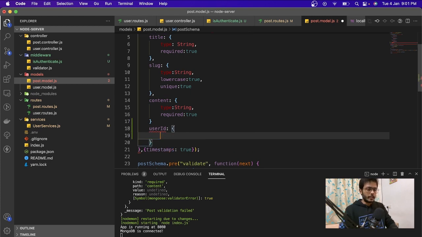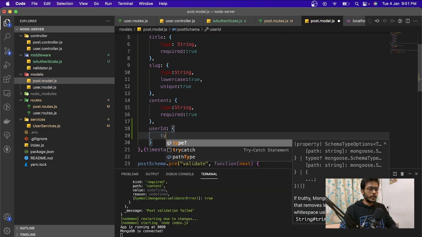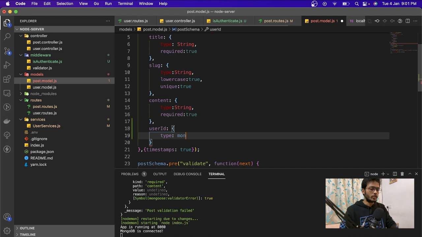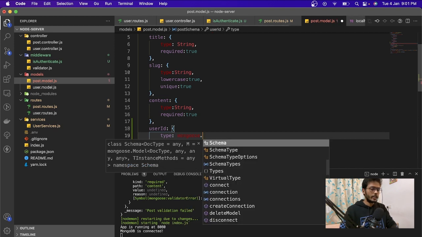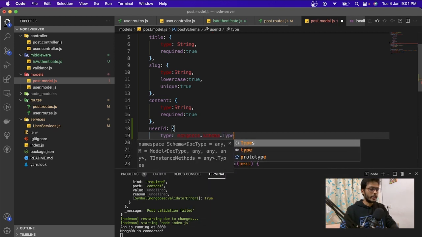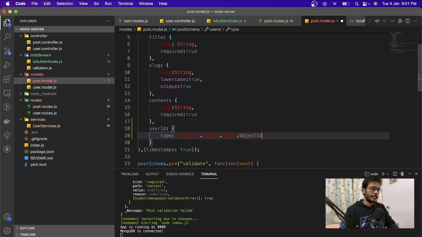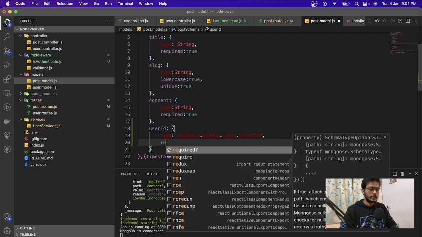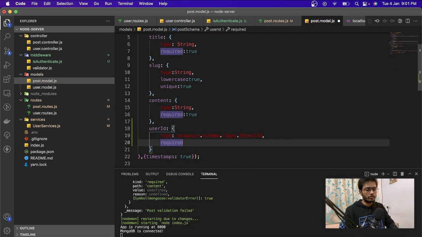So let's do that. We are going to have a userId field, with type of mongoose.Schema.Types.ObjectId. And this is required from now on.